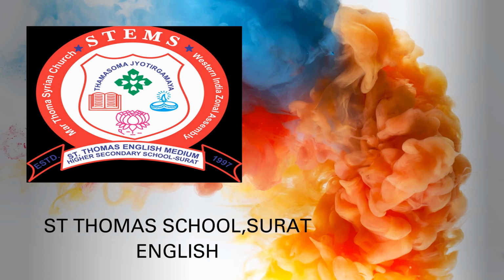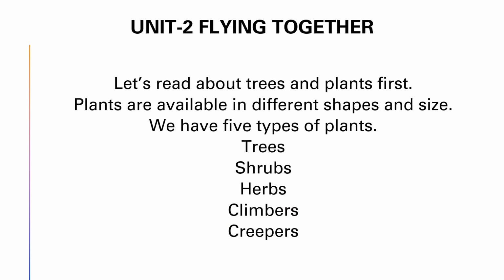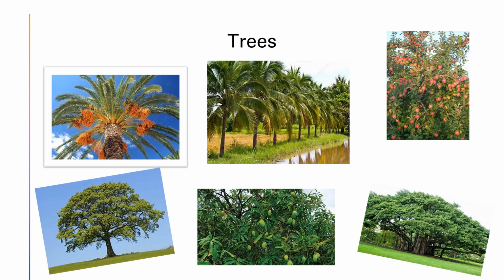Today we are going to learn in English literature Unit 2, Flying Together. Let's read about trees and plants first. Plants are available in different shapes and sizes. We have 5 types of plants, for example, trees, shrubs, herbs, climbers and creepers. So now we are going to learn a little bit of information about these 5 types of plants.